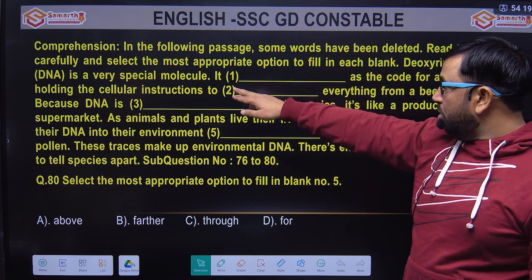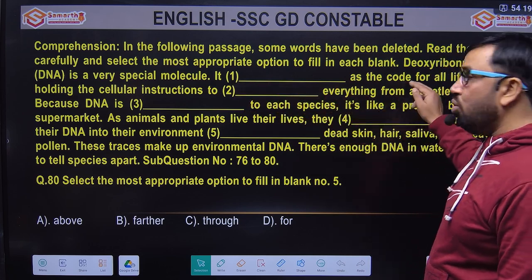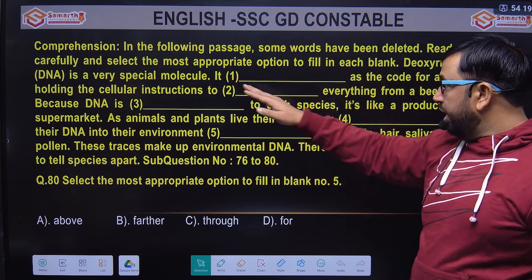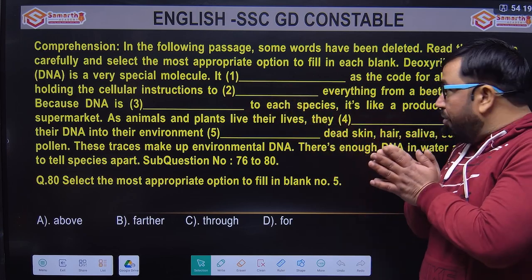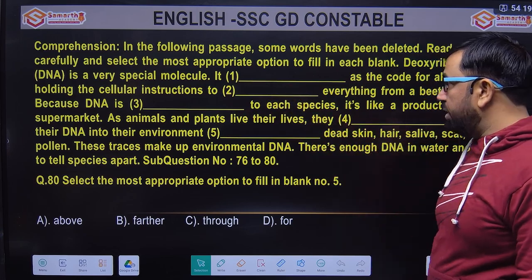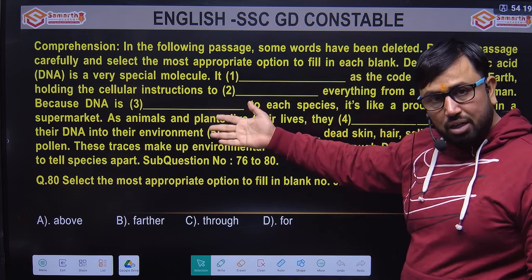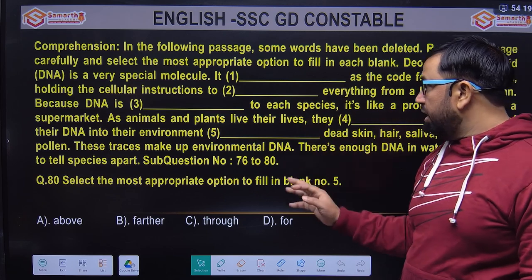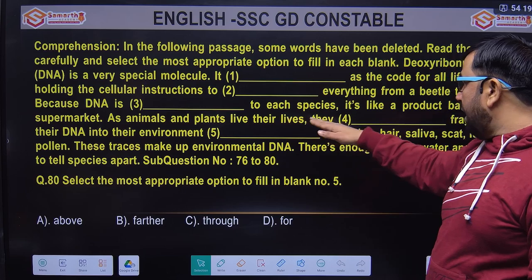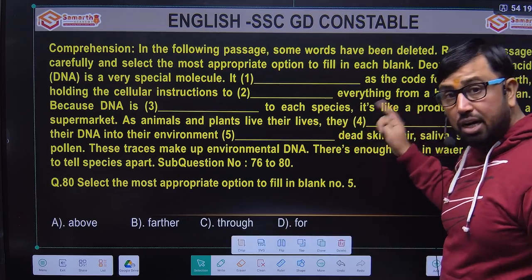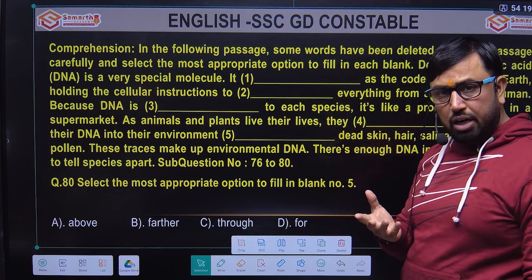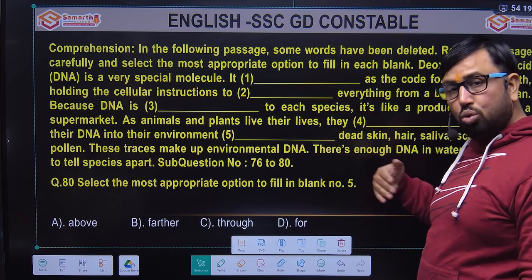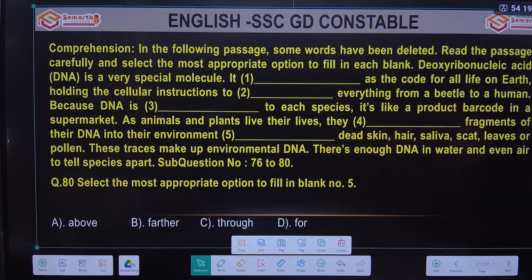DNA is a very special molecule. It acts as the code for life on earth, holding cellular instructions to make everything from a beetle to a human. Because DNA is unique, obviously it's unique to every species. It's like a product barcode in a supermarket. As animals and plants live their lives, they shed fragments. Okay? We use the word shed with fragments. They shed fragments of their DNA into the environment through dead skin. Okay? Not above or further.